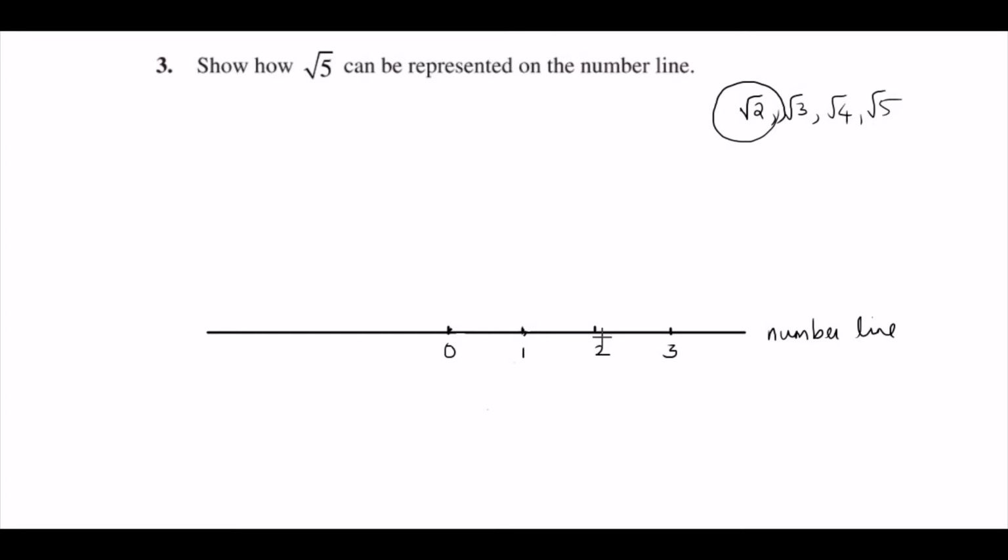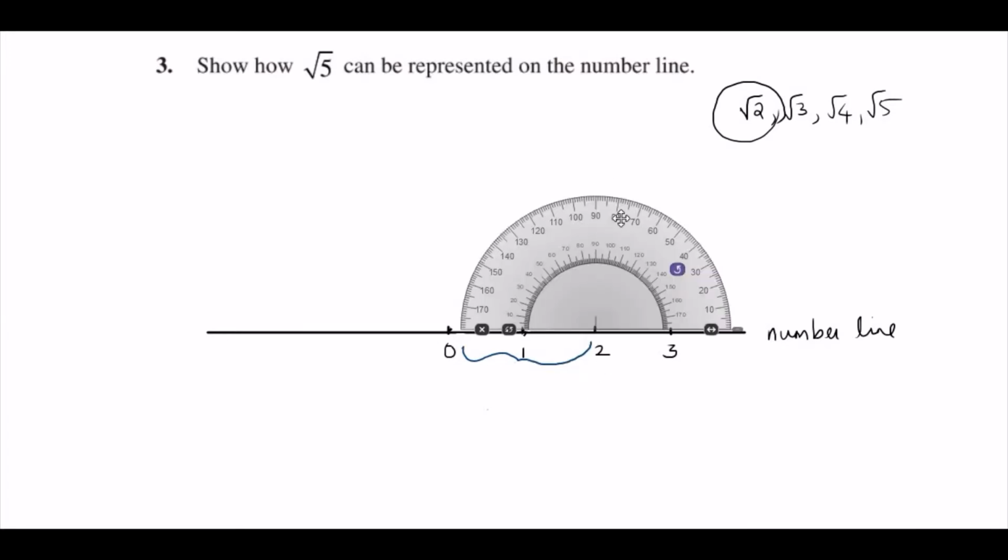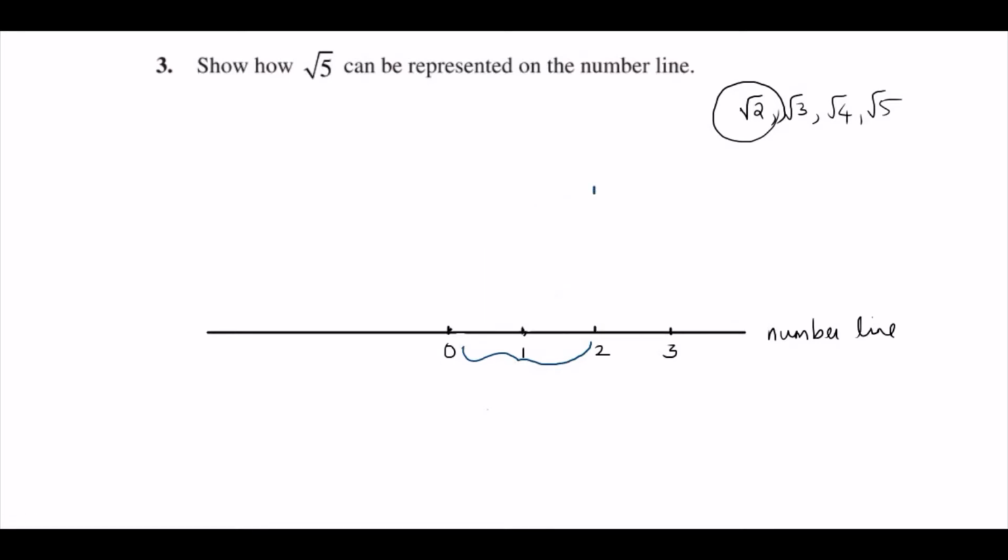In order to draw root 5, take this 2 unit and draw a perpendicular using the protractor. And using the ruler, take the distance of 1 unit and mark on this perpendicular line. Now connect these points and make a right triangle.